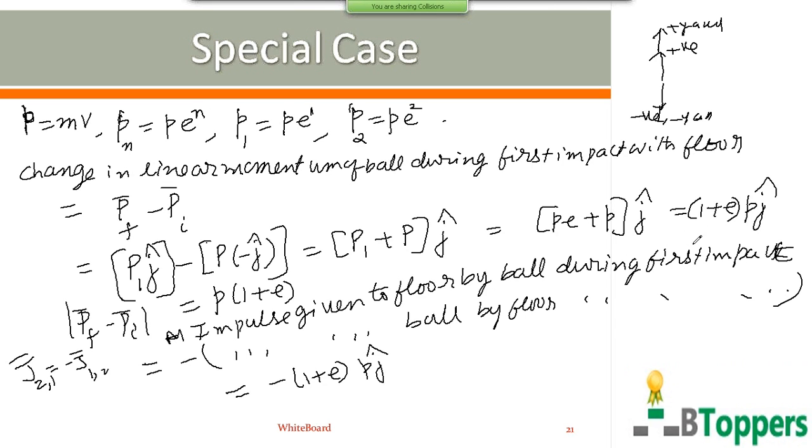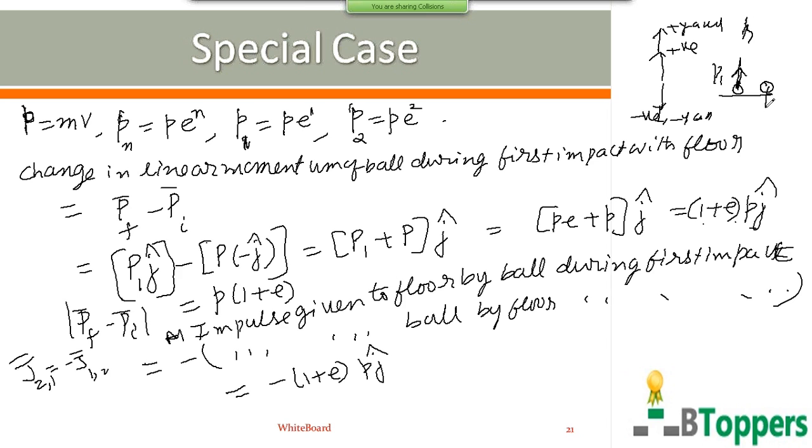Similarly, change in momentum of the ball during the second collision with the floor will be 1 plus E times P1. So P1 is the magnitude of the momentum after first impact with the floor. After first impact with the floor, the ball rebounds with momentum of magnitude P1 because the ball moves under influence of gravity between two successive collisions.